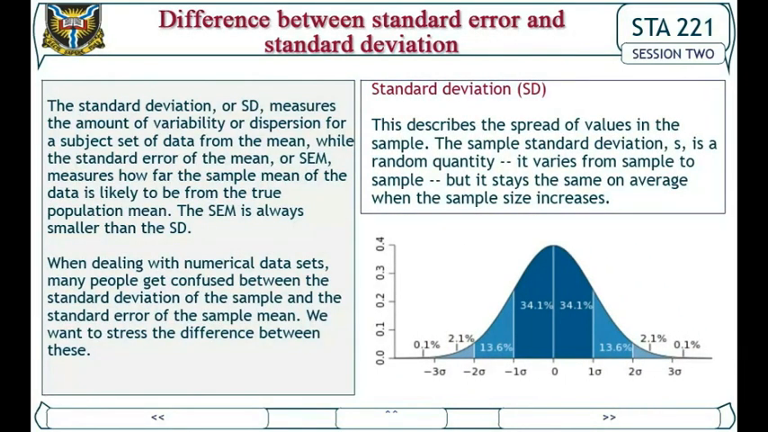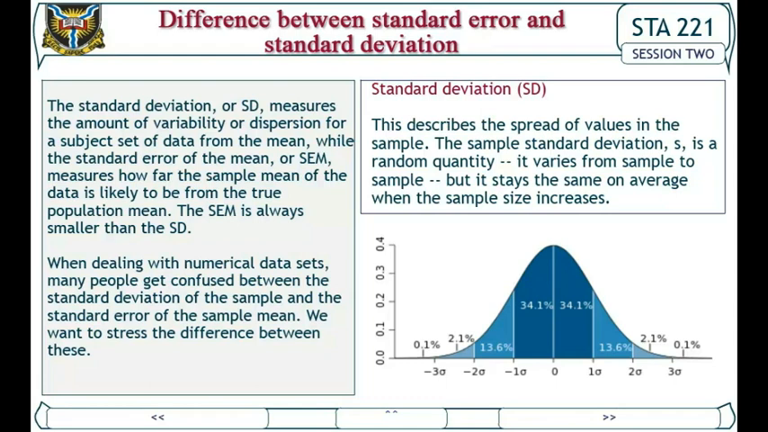Difference between standard error and standard deviation. The standard deviation, or SD, measures the amount of variability or dispersion for a set of data from the mean, while the standard error of the mean, or SEM, measures how far the sample mean of the data is likely to be from the true population mean. The SEM is always smaller than the SD.